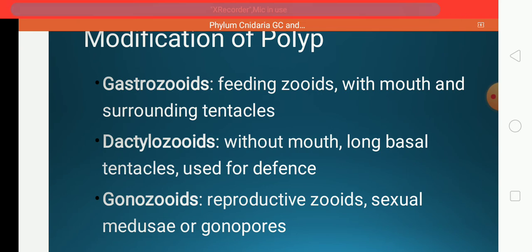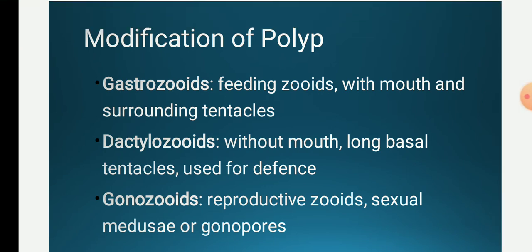The first one is the gastrozooids, also known as the feeding zooids. It has a mouth and a large gastrocoel. It has long tentacles bearing lateral branches called tentilla.